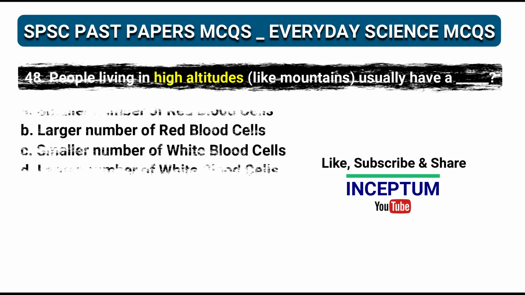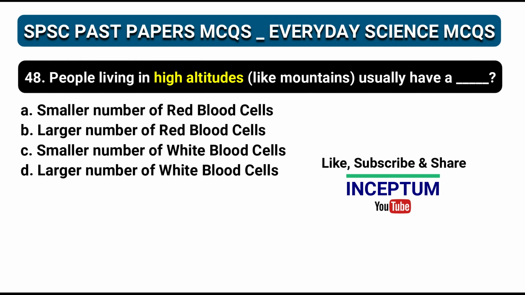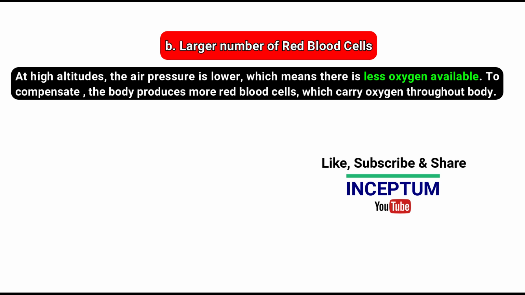Question number 48. People living in high altitudes usually have, in the options: smaller number of red blood cells, large number of red blood cells, smaller number of white blood cells, large number of white blood cells. And the right one is option B, large number of red blood cells.